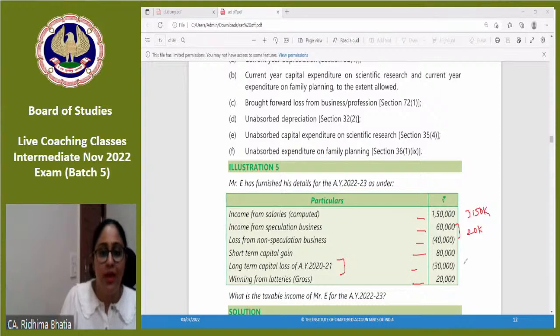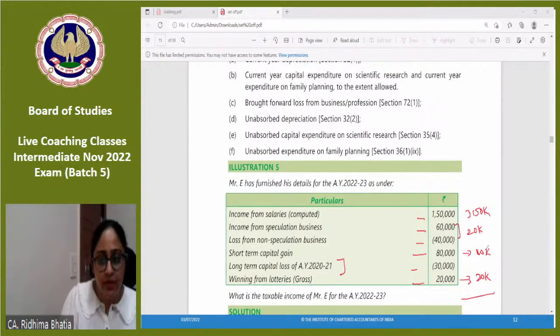Short-term capital gain of 80,000. Correct? I cannot adjust my long-term capital loss, whether brought forward or of the current year, against the short-term capital gain, correct. And winnings from lotteries and other sources also I cannot utilize.